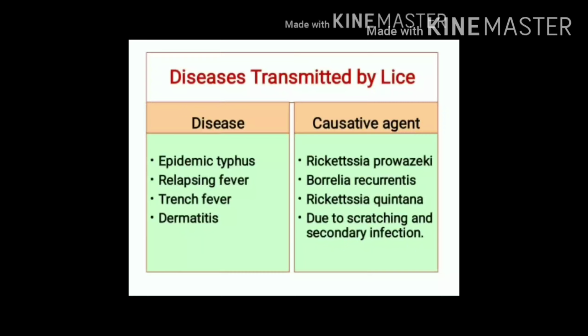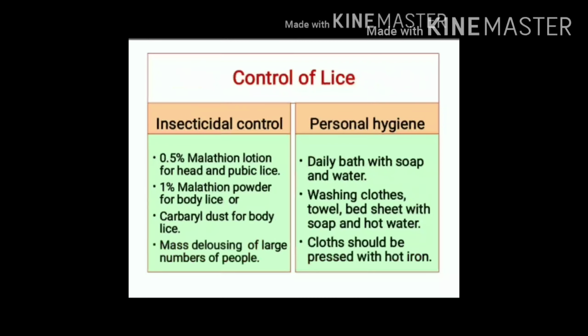It includes epidemic typhus, which is caused by Rickettsia prowazekii, relapsing fever caused by Borrelia recurrentis, trench fever caused by Rickettsia quintana, and it can cause dermatitis. Dermatitis mainly occurs due to scratching, which may lead to secondary infections.